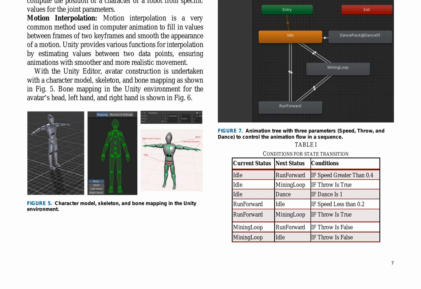Avatar construction in the Unity editor involves combining a character model, skeleton, and bone mapping. Animation trees are used to integrate animations, with parameters such as speed, throw, and dance controlling the animation flow. State transitions between different statuses are critical, with conditions for transitioning between idle, run forward, mining loop, and dance states clearly defined. These transitions are detailed in a table, illustrating the specific requirements for each state change.